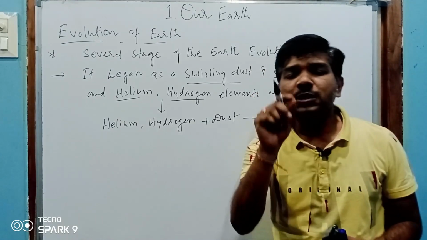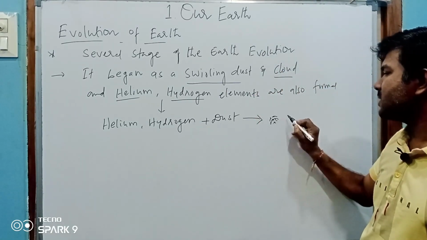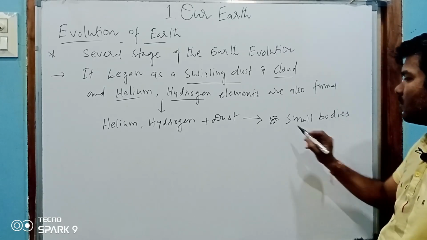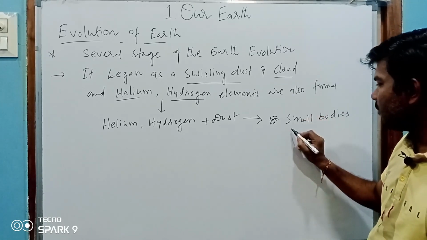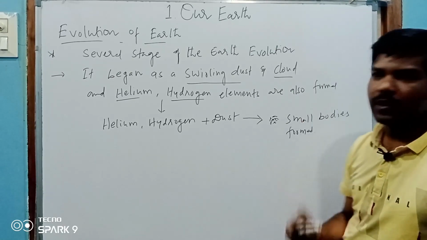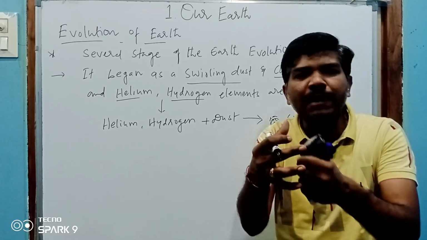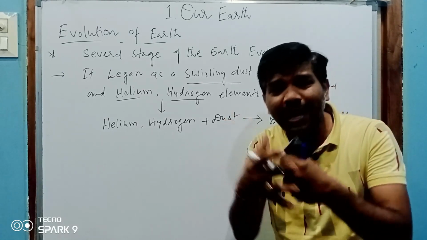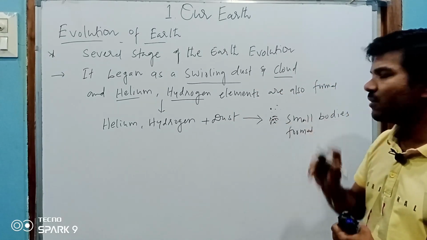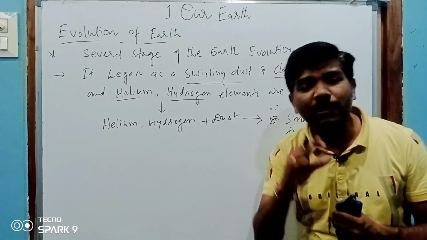They formed small bodies, small stone-like rocky bodies. Helium, hydrogen and dust particles came closer and collided with each other. When they collided, small particles were formed, small rocky bodies.